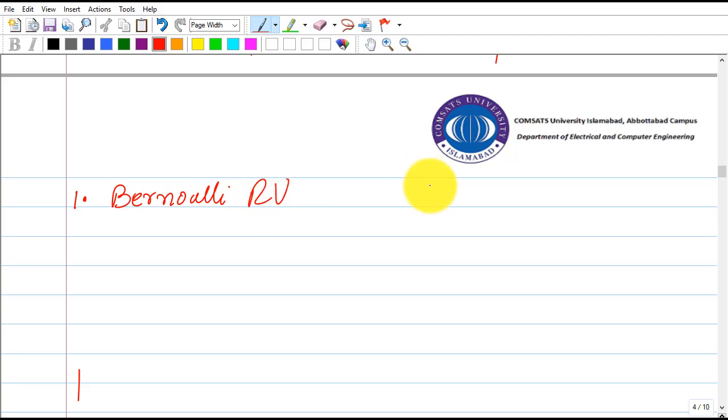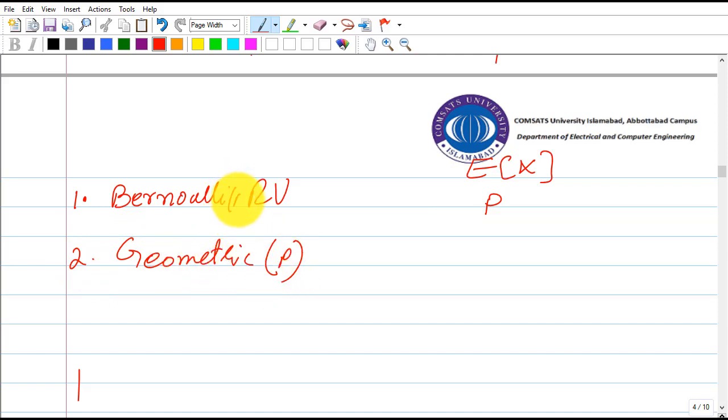Bernoulli random variable and the expected value of these families of random variables. We don't need to prove how they come about, but if you want to do some proofs, they are given in the book. So the expected value of X for a Bernoulli random variable is p, and for a geometric p random variable, its expected value is 1 over p.